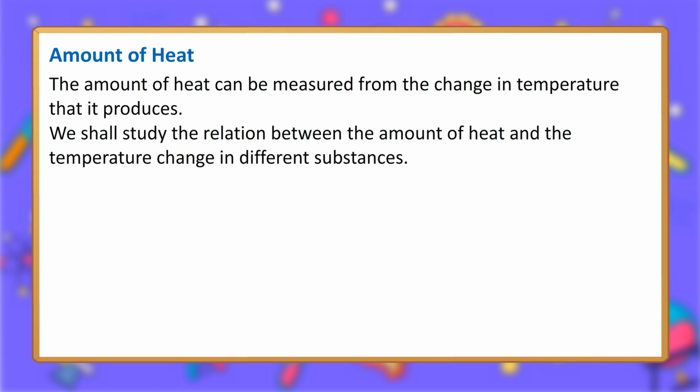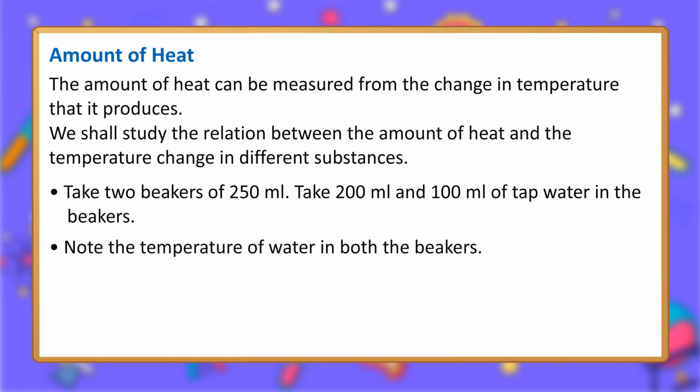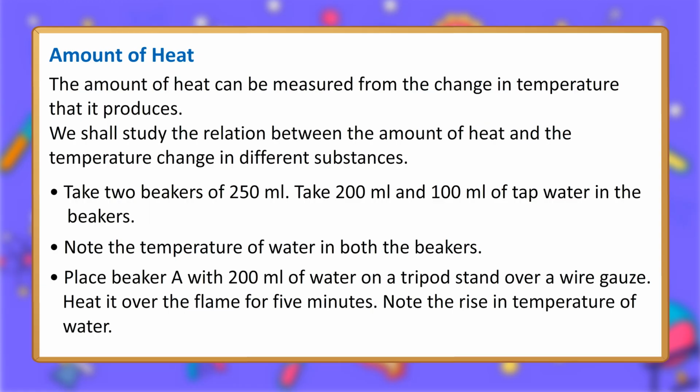Amount of heat. The amount of heat can be measured from the change in temperature that it produces. We shall study the relation between the amount of heat and the temperature change in different substances. Take 2 beakers of 250 milliliters. Take 200 milliliters and 100 milliliters of tap water in the beakers. Note the temperature of water in both the beakers. Place beaker A with 200 milliliters of water on a tripod stand over a wire gauze. Heat it over the flame for 5 minutes. Note the rise in temperature of water.